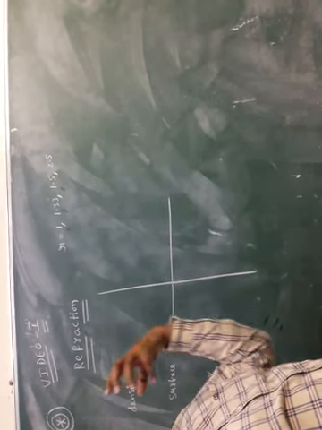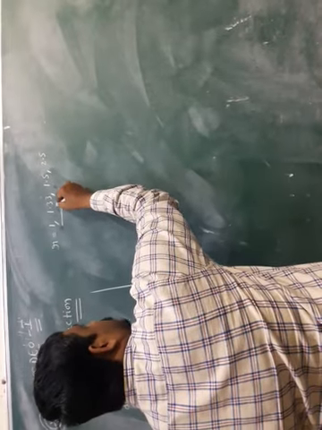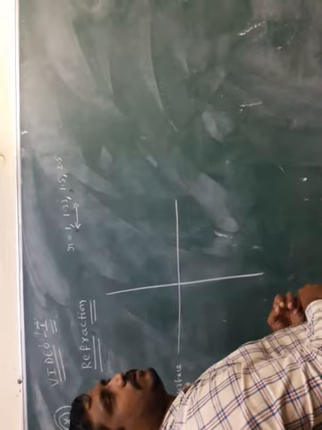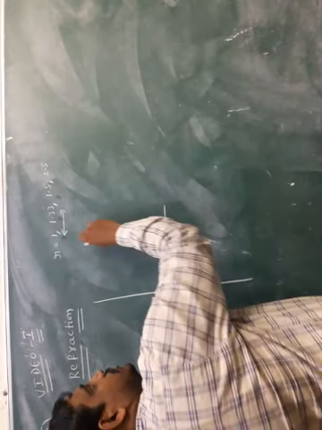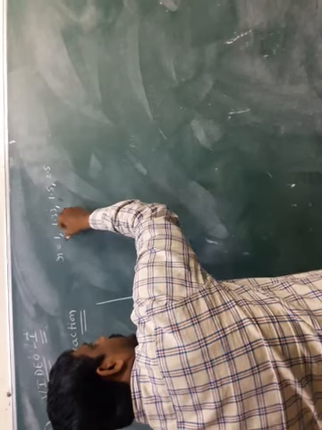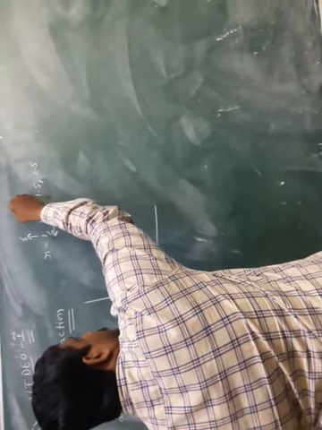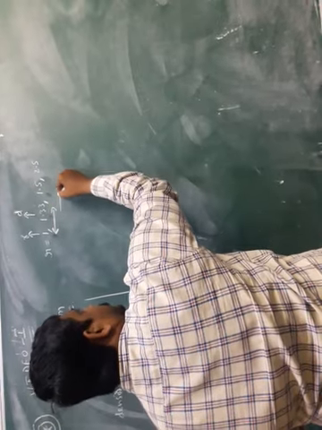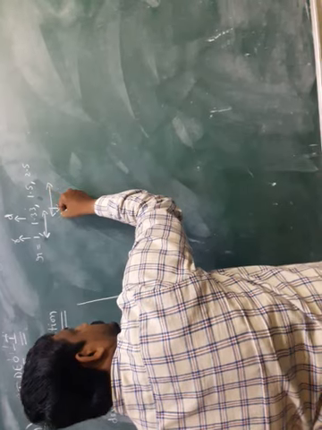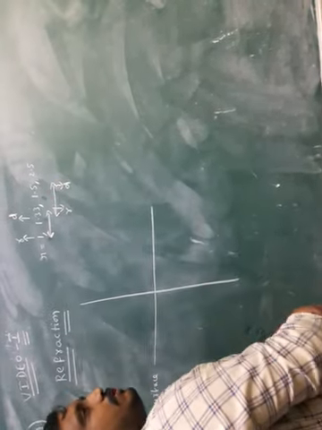For example, I take two mediums. The one with less refractive index is called the rarer medium. Take this pair: 1.33 is the rarer medium and 1.5 is the denser medium.